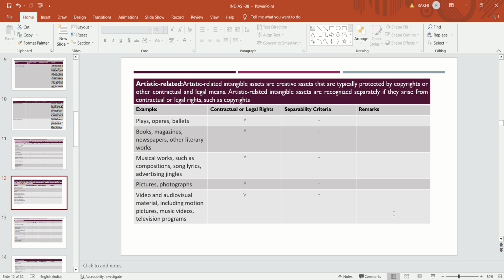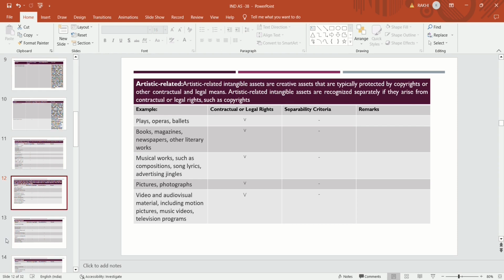These are all artistic related, which are protected by copyrights and having a contractual or legal means. These are artistic related identifiable intangible assets.